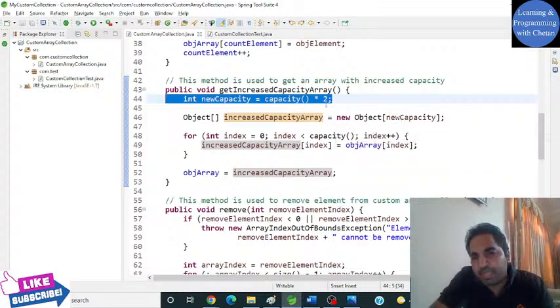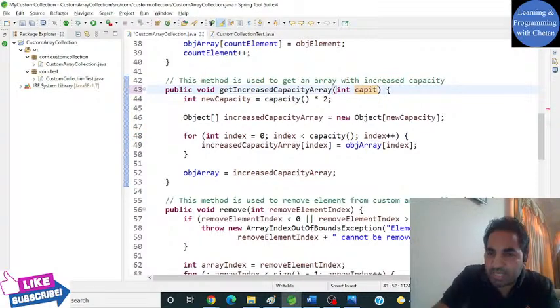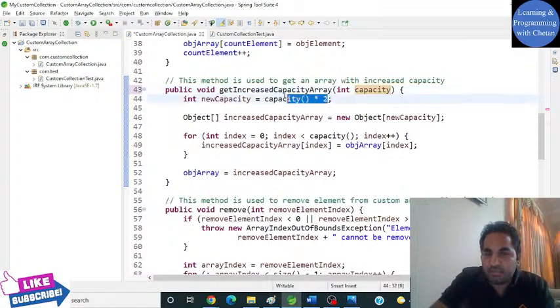We can also make it customize. We can pass the multiple, and whatever capacity you want to keep, you can customize it and pass it, and then you can directly use it here, right?